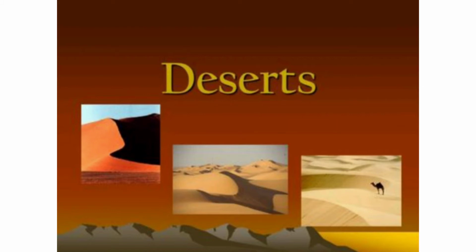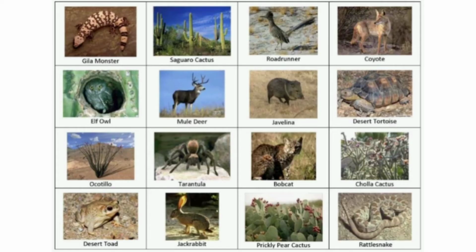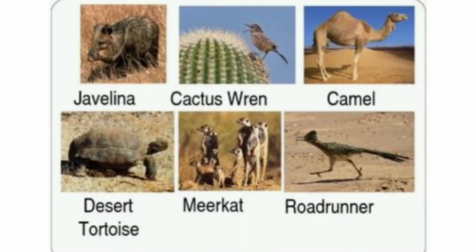Desert is a dry place. Have you seen a desert? It gets lots of sunlight and little rain. Only a few kinds of plants and animals can live in the desert. Desert tortoise, meerkat, camel, cactus wren, lizard, roadrunner, kangaroo rat, etc. These are the types of animals that live in the desert.